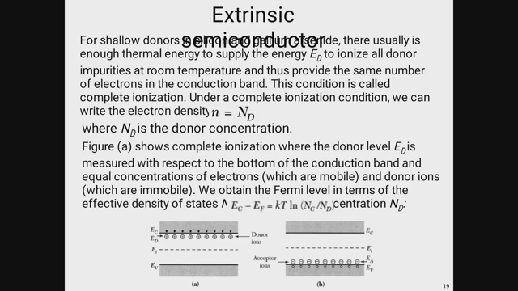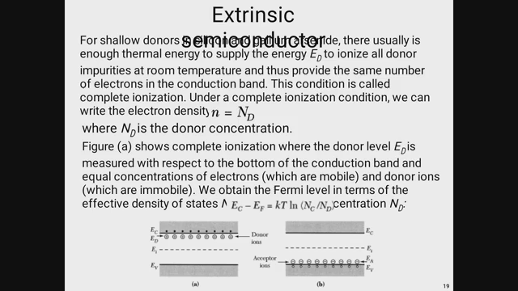There is usually enough thermal energy to ionize all donor impurities at room temperature, and thus provide the same number of electrons in the conduction band. This condition is called complete ionization. Under complete ionization, we can write the electron density n equal to Nd. Nd is called the donor concentration, and figure A shows the complete ionization, where the donor level Ed is measured with respect to the bottom of the conduction band.